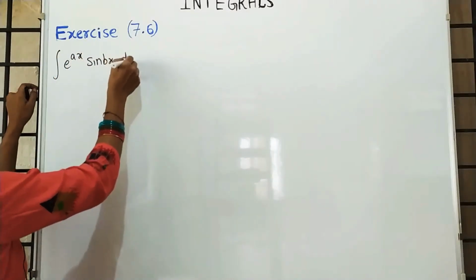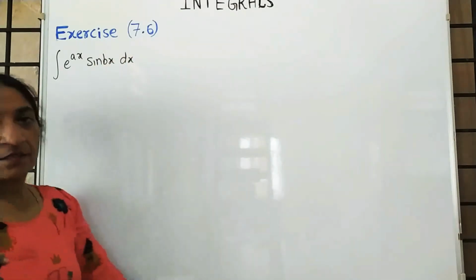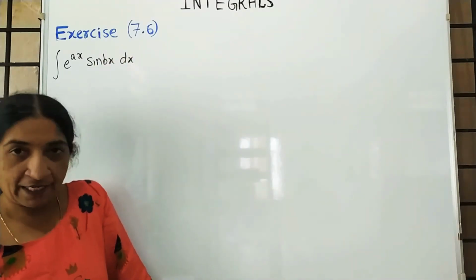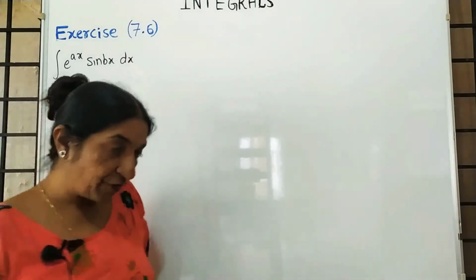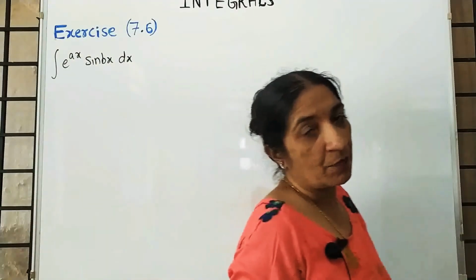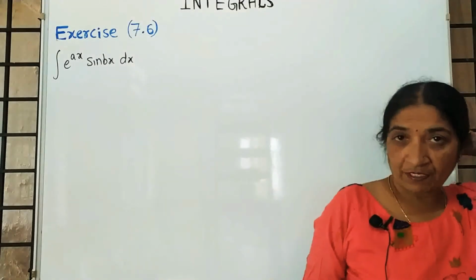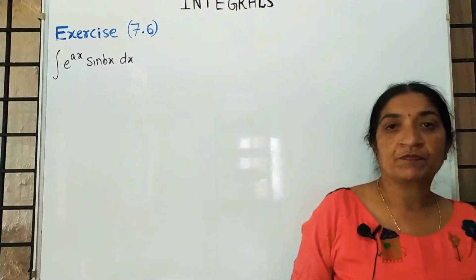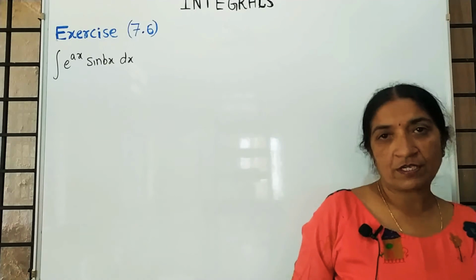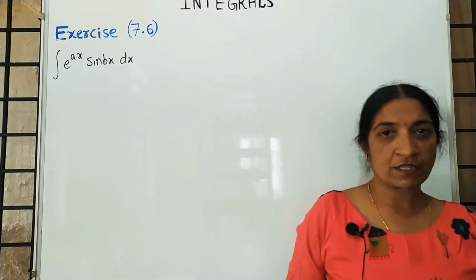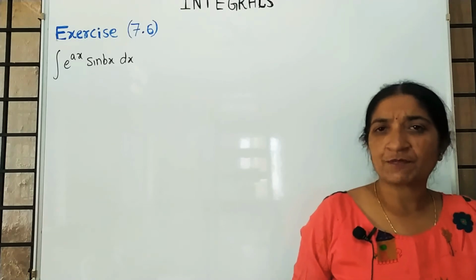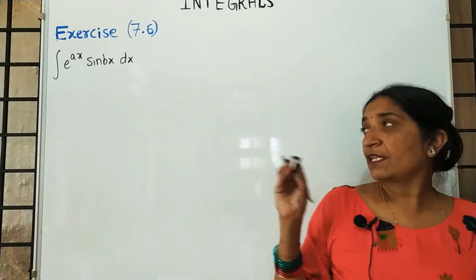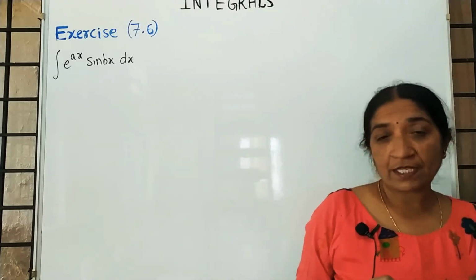See here, when we are doing by parts, I told you we have to apply ILATE, one thing. Another thing, I told one more condition. After differentiation of certain steps, some value gives you 0. For example, if x square is there in the problem, what is the differentiation of x square? 2x. Differentiation of 2x is 2. Differentiation of 2 is 0. That means after 2-3 steps, it gives 0. And that term we are taking as the first function.